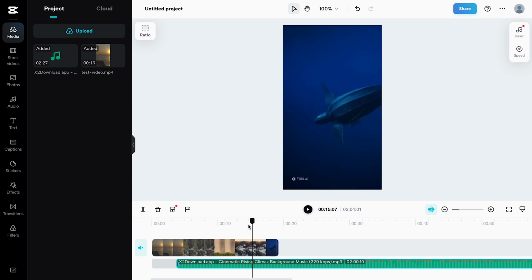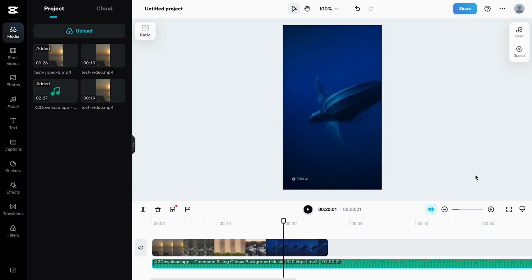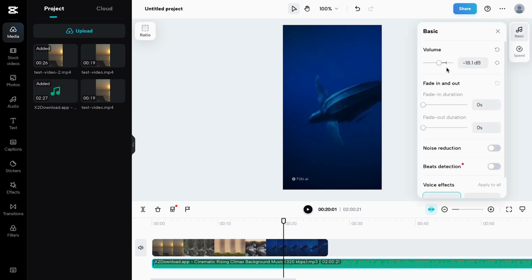Remove the rest of the music and drag the music start to match the video start. Next, what you want to do is lower the music volume a bit. To do this, choose the music and slide the volume control to the left in the screen's top right corner.